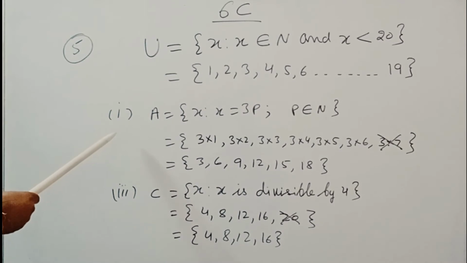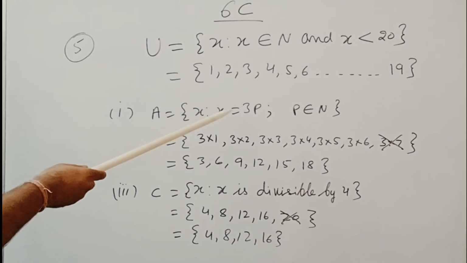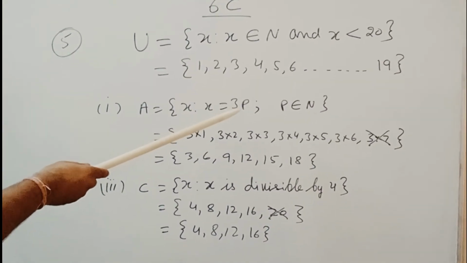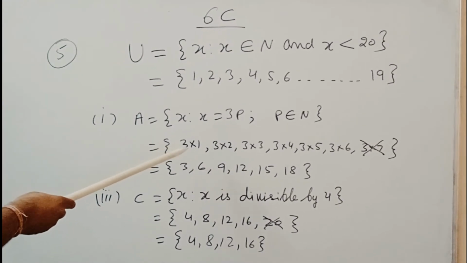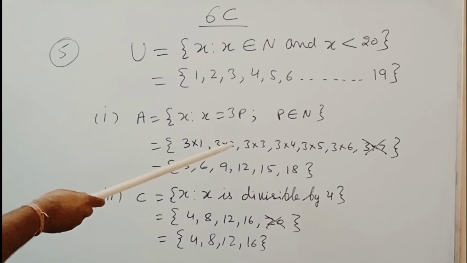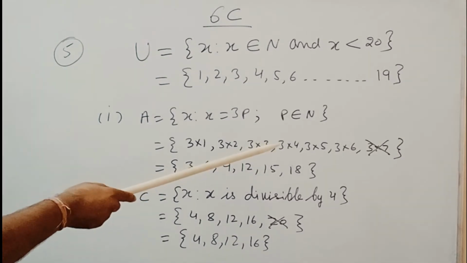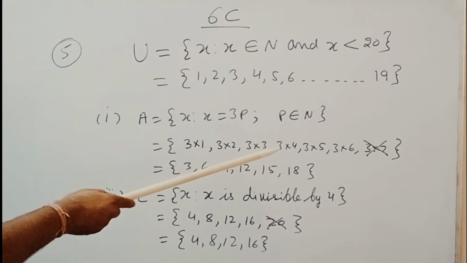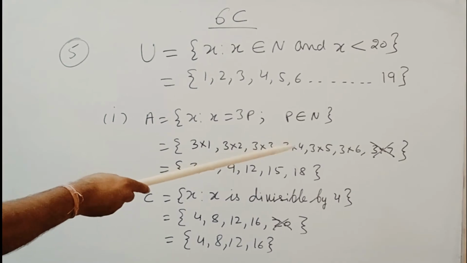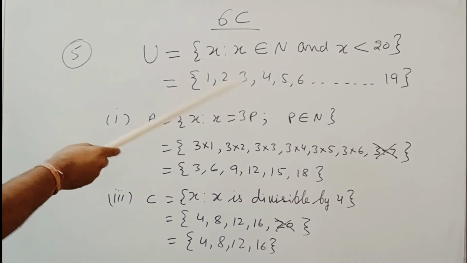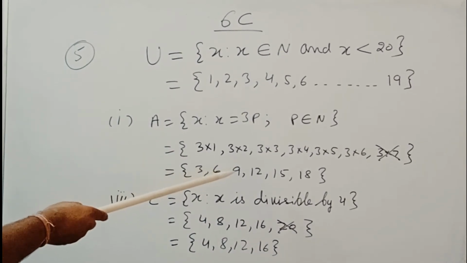Now we have to find the set A, that is x such that x equals 3p and p belongs to N, that is natural numbers. So we take 3 into 1, 3 into 2, 3 into 3, 3 into 4, 3 into 5, 3 into 6, 3 into 7. But when we take 3 into 7, what do we get? We get 21, which is not in the universal set. So we will not consider it as an element of set A. So set A will be 3, 6, 9, 12, 15, 18.